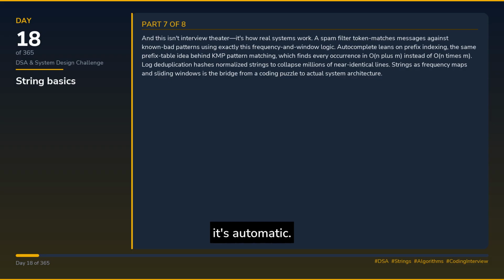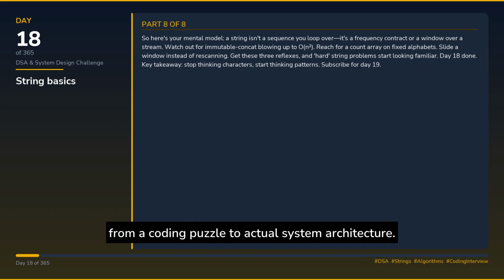And this isn't interview theater, it's how real systems work. A spam filter tokenizer matches messages against known bad patterns using exactly this frequency and window logic. Autocomplete leans on prefix indexing, the same prefix table idea behind KMP pattern matching, which finds every occurrence in O(n plus m) instead of O(n times m). Log deduplication hashes normalized strings to collapse millions of near-identical lines. Strings as frequency maps and sliding windows is the bridge from a coding puzzle to actual system architecture.